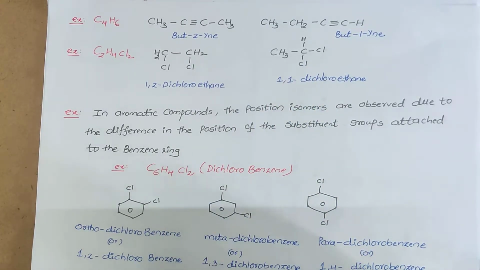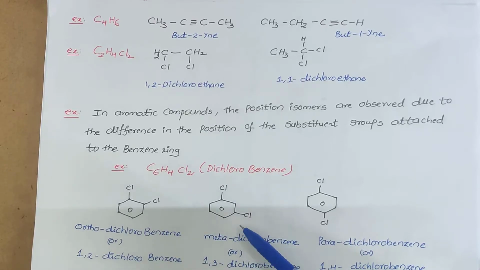Just now we discussed this even in the nomenclature of aromatic compounds. Whenever two hydrogen atoms are replaced by two atoms or groups of atoms, we get the disubstituted derivative, which is in 3 forms. What are they? Ortho, meta, para. Ortho means 1,2, meta means 1,3, para means 1,4.